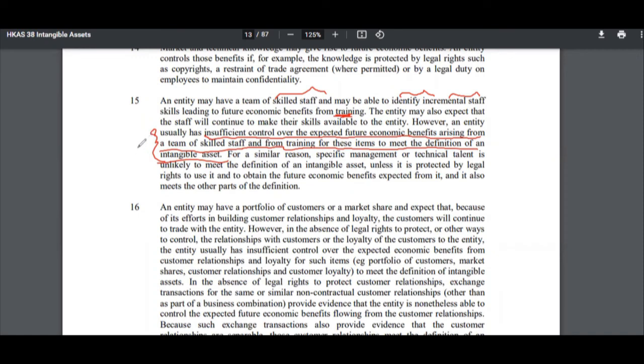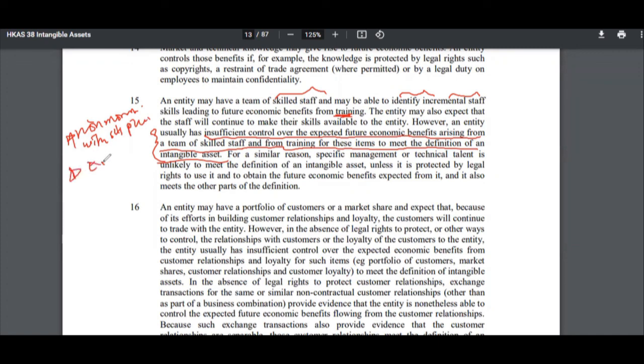So it's important to understand the definition of intangible assets before you go into the exam and look at the case study. To sum it up, an intangible asset should be non-monetary, without physical substance. That's the definition of intangible assets.